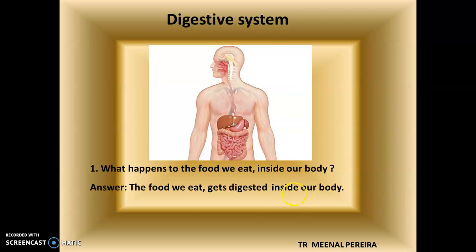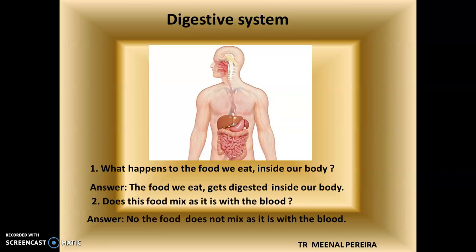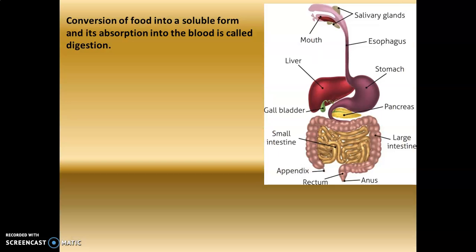So the food that we eat gets digested in our body. This we all know. Does this food mix as it is with the blood? No, the food does not mix as it is with the blood, but it is digested, it is converted into a simple form and then it gets mixed with the blood. So the digestive system plays a very important role in our body. Let's study which are the various organs of the digestive system.